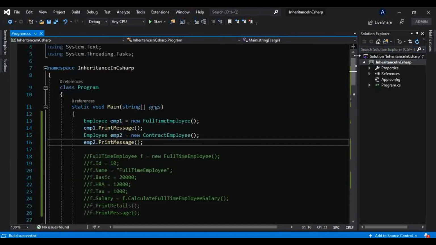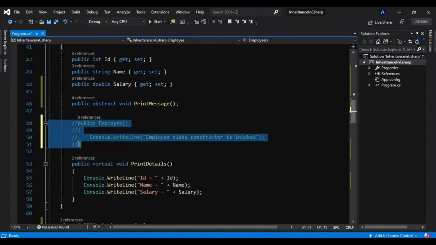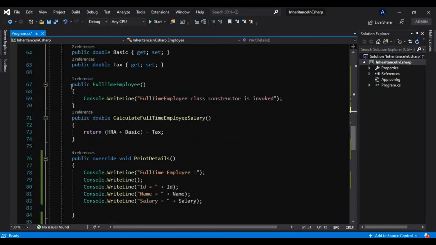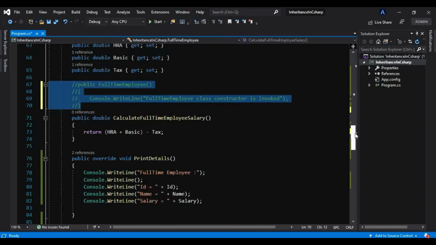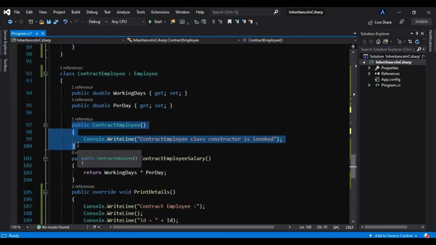We have seen this when we learned inheritance in C#, how those constructors get called. That is why at that time we created those constructors explicitly, and we know if we don't provide any constructor, the compiler will provide one. That also we have seen in this tutorial series. If you are not aware of that, that is why I am repeating again and again: please check out the previous tutorials of this series.